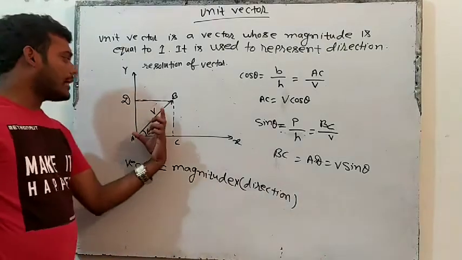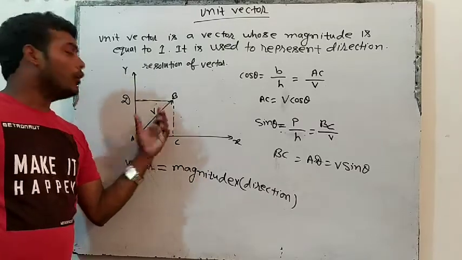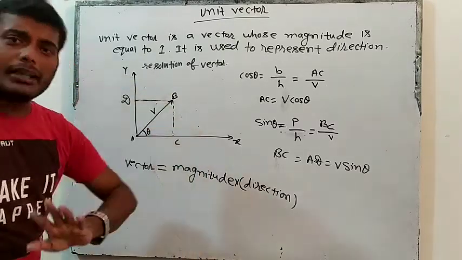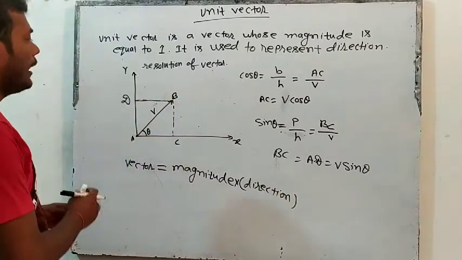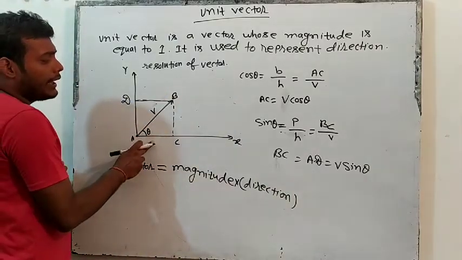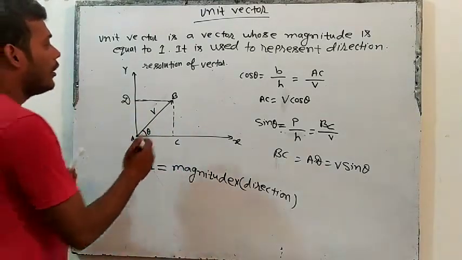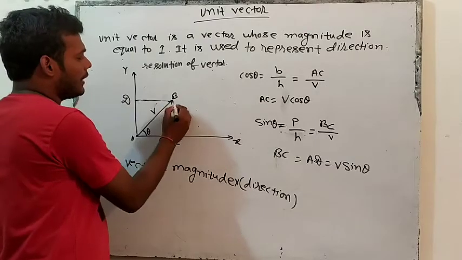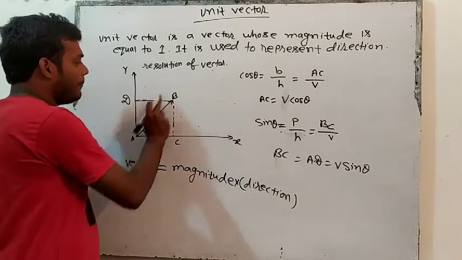For example, suppose v, velocity, is a vector. Let's say AB is a velocity vector whose magnitude is v. So AB length is equal to v, and let's say this vector is making angle theta with the x-axis. Then do some construction. Draw a perpendicular line here, and here also. So can you see the triangle ABC?